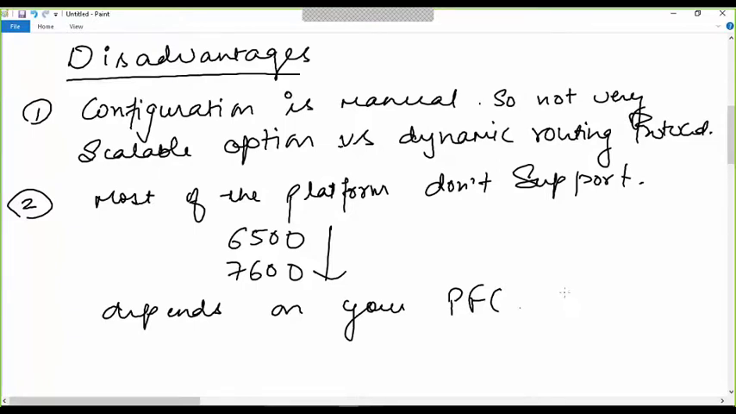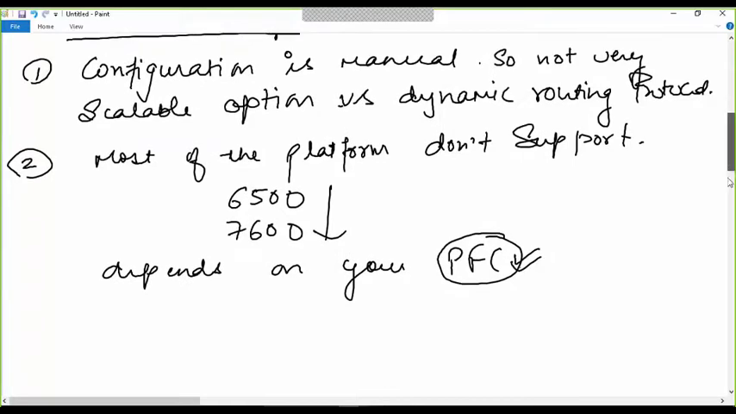For a particular policy feature, you can have different PFC cards. But lower-level platforms, for example, the ISR 2 series routers, don't support it. They don't support hardware acceleration for PBR, so they have to follow process switching.